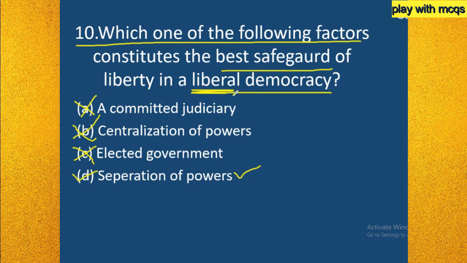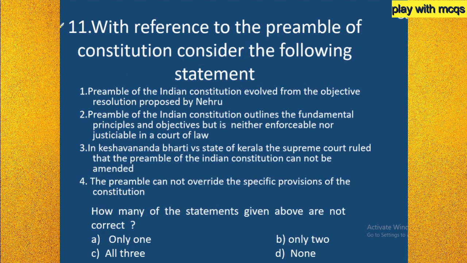So here, a committed judiciary, centralization of powers, elected government. Among these, separation of powers is the best safeguard, because separation of powers means the power is not in a single hand. The power is shared between, for example, the central government and state government, and there is the power division with panchayats and municipalities. By sharing power, one cannot show his authority on you, because in the middle we have the state government and again we have the central government. So one's authority is not absolute over us, and separating powers will safeguard our rights and liberty. That is what separation of powers means. It restricts all powers from being with a single person. So separation of powers is the right answer.